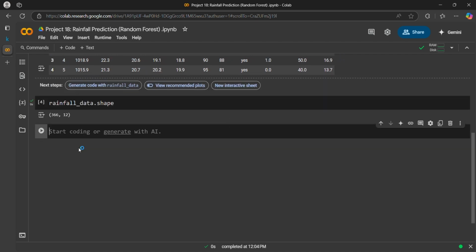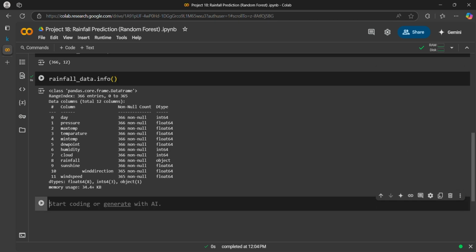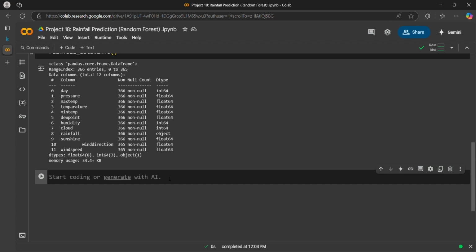Let me print the basic information about the data set. So we will write rainfall data dot info. It will tell us the data type of each column and the number of values it has. The first one is of integer type, and we can see object types that we will need to convert into numerical form. Let's check for the missing values.